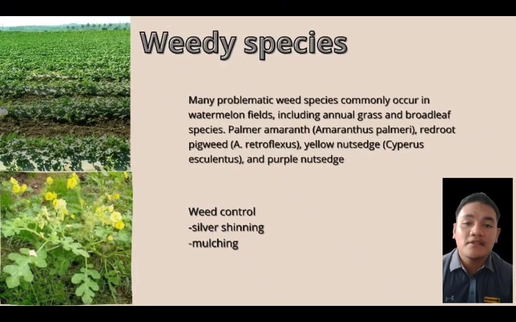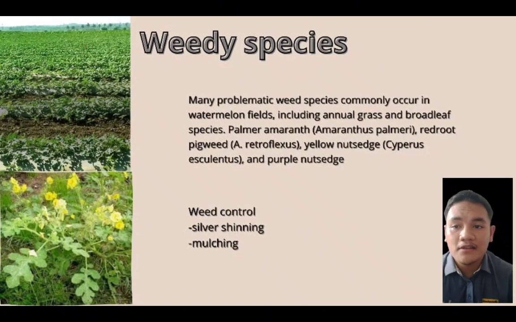So we move to the weedy species that occur in watermelon crops. Many farmers face problematic weed species commonly occurring in watermelon fields, which include annual grasses and broadleaf species. For example, Palmer amaranth or Amaranthus palmeri, redroot pigweed or Amaranthus retroflexus, yellow nutsedge, and also purple nutsedge. So how do we control these weedy species that farmers face in watermelon fields?